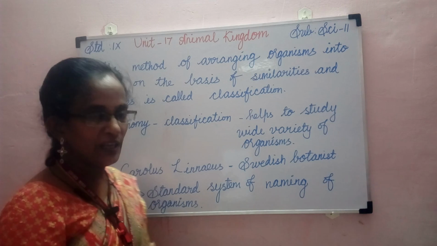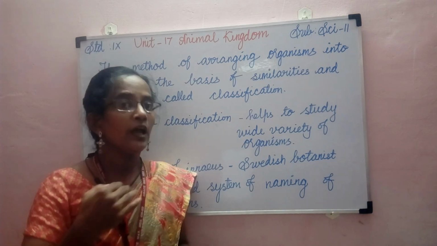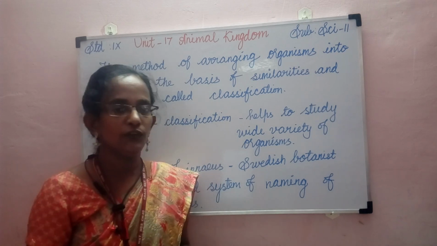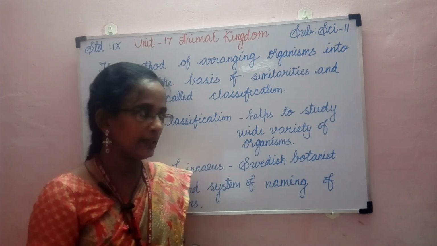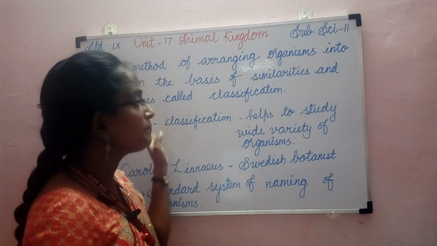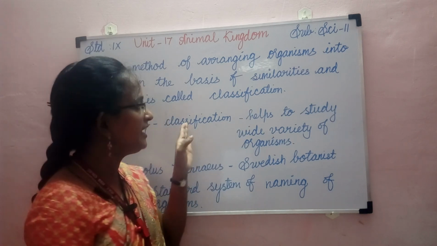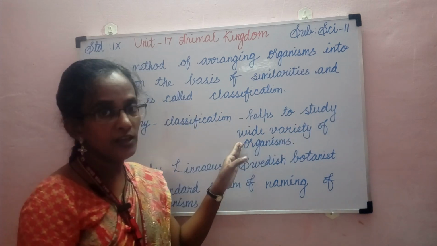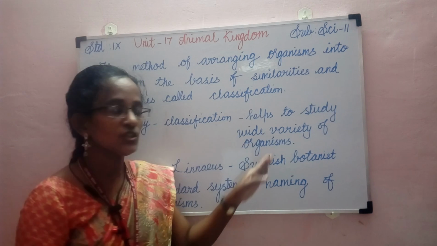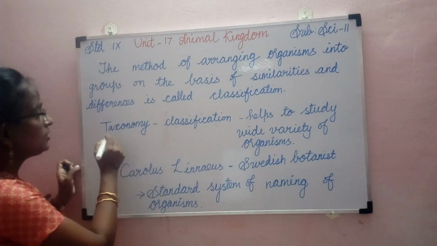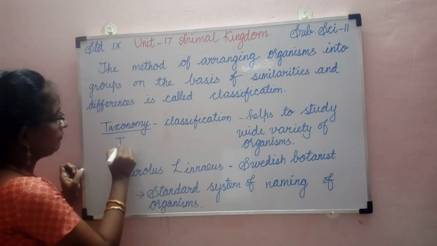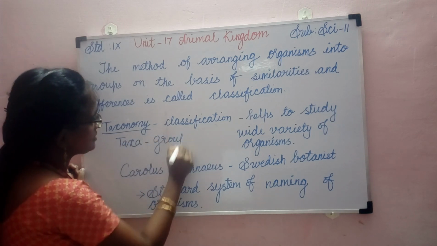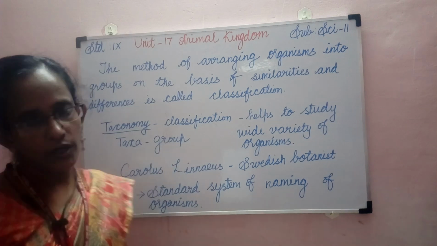There is a huge variety of living organisms around us. We cannot go and learn about each organism individually because it's a difficult task. But when we arrange them into proper groups in a systematic manner, then it will be very easy for us to make an effective study of these living organisms. In taxonomy, the word taxa means group. So taxonomy is nothing but grouping the organisms.